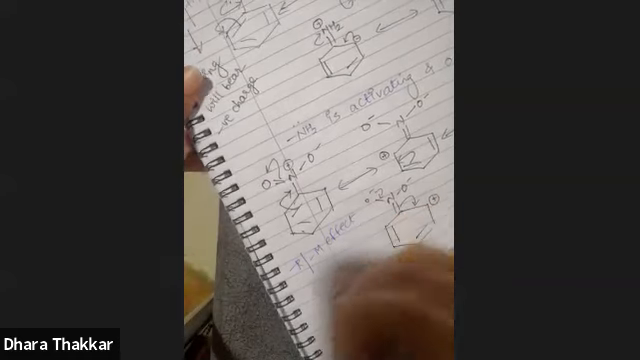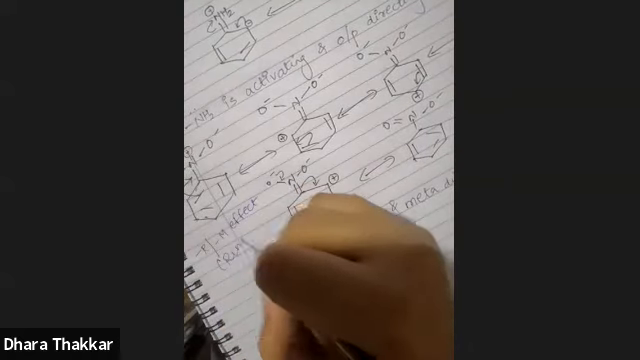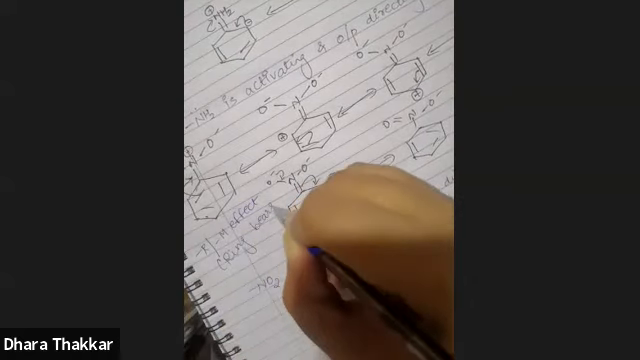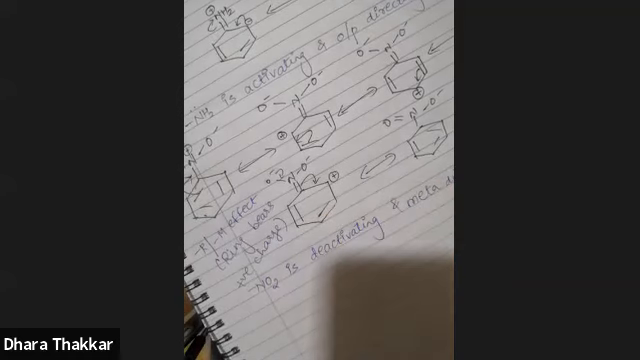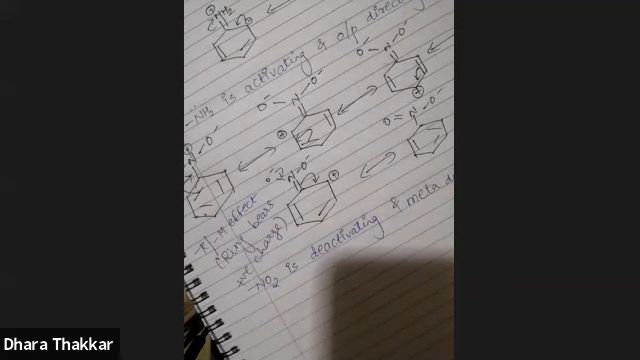Now, if you look at these structures, this is a minus R or minus M effect. Since it is minus R or minus M effect, you can see that ring is having a positive charge. So in minus R or minus M effect, ring bears positive charge. And in plus R and plus M, ring bears a negative charge. So it is totally reverse of it. Did you all understand this?